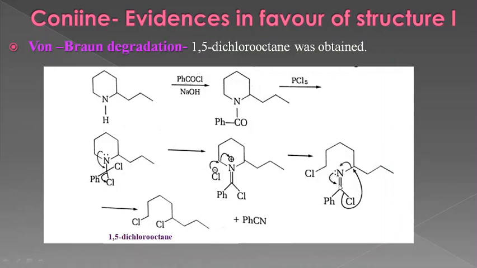Nitrogen will donate its lone pair here, this bond will break, and Cl will be expelled and react again here. As nitrogen is more electronegative, it will attract electrons from here, fulfilling its electron demand, as a result of which this bond will break and Cl will attach here. So finally, all these three steps lead to the formation of 1,5-dichlorooctane as the final product.